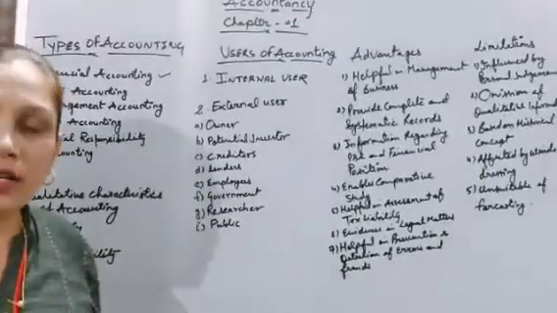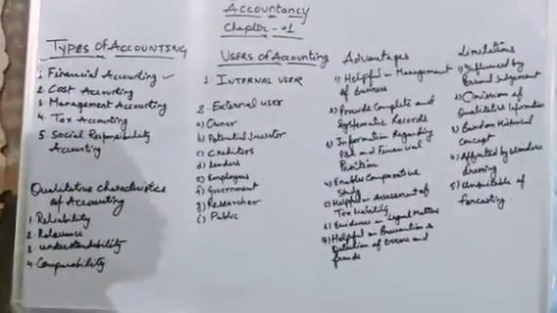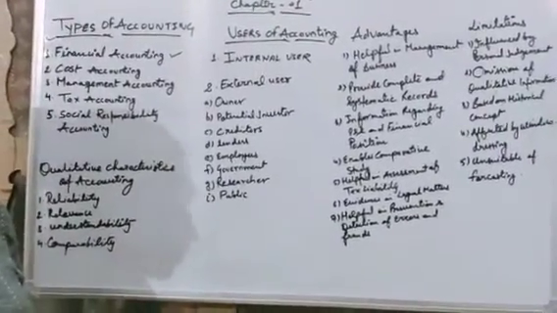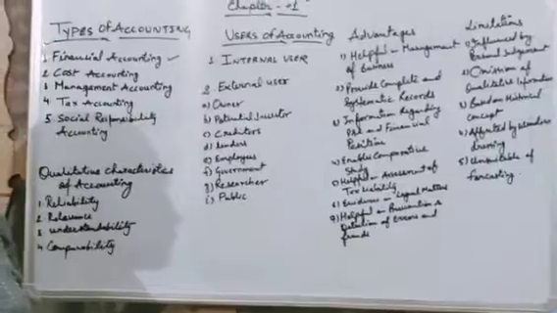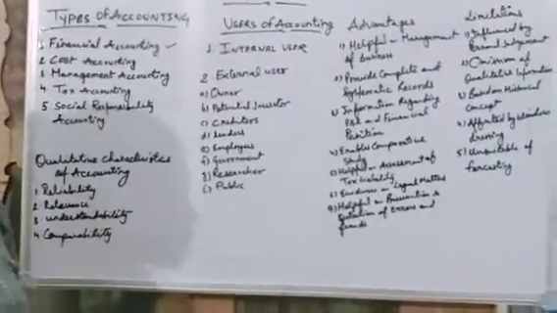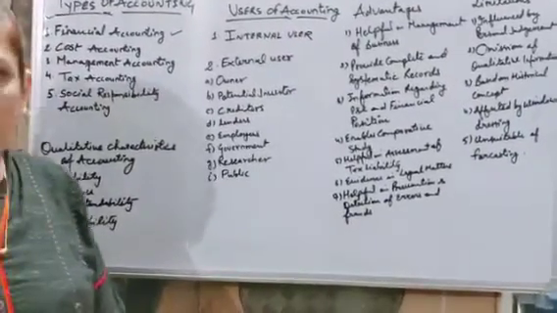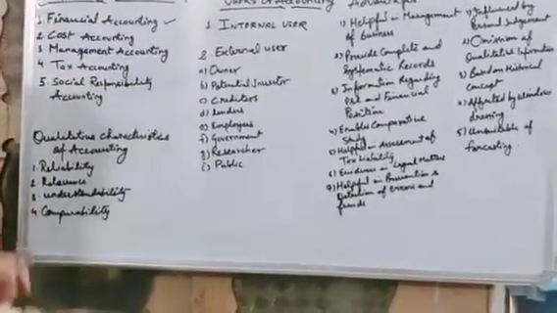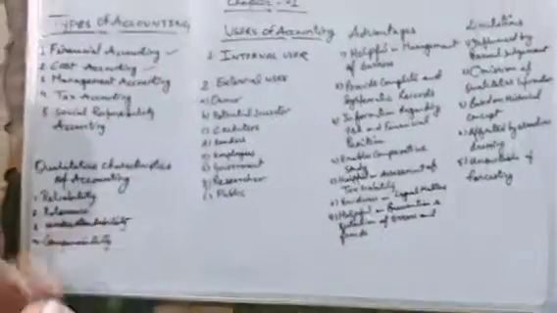In case of financial accounting, you find out the profit and loss, and you prepare the final accounts like trading, profit and loss, and balance sheet. On that basis, we judge the financial condition of every business. So that's why we call it financial accounting. Okay. Come to the next point, that is cost accounting.